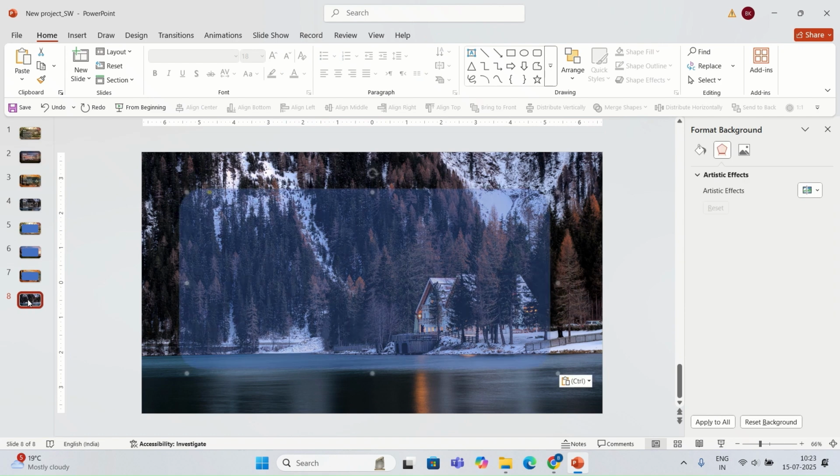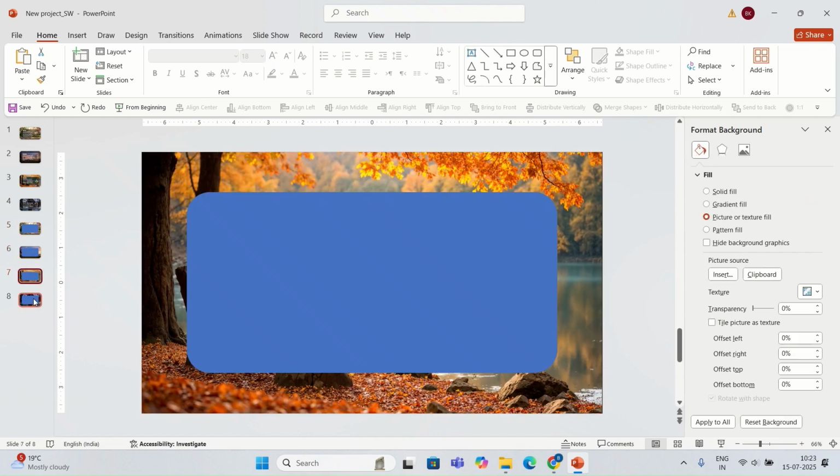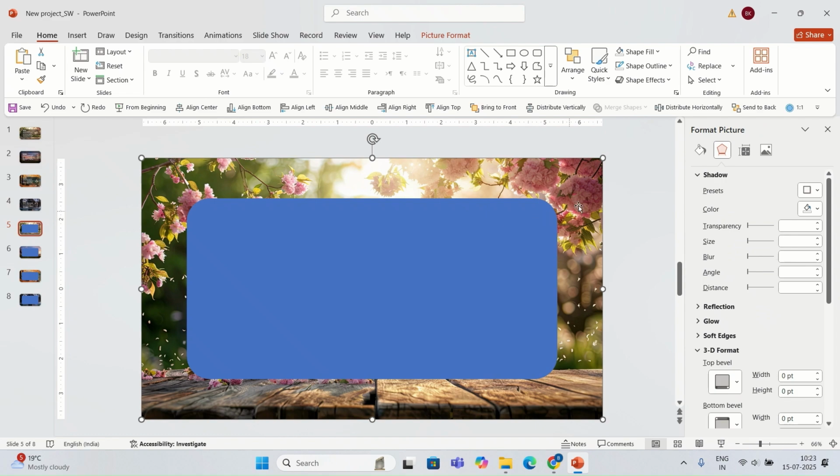Once I'm done, I'm going to go to the first slide again. I'm going to select the image. Then I'm going to go to picture.